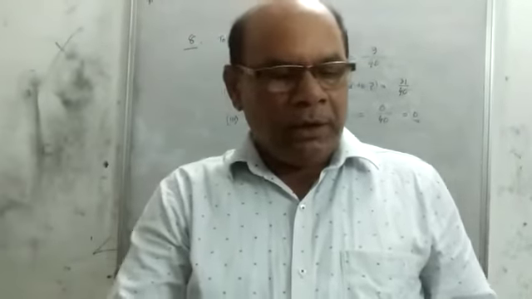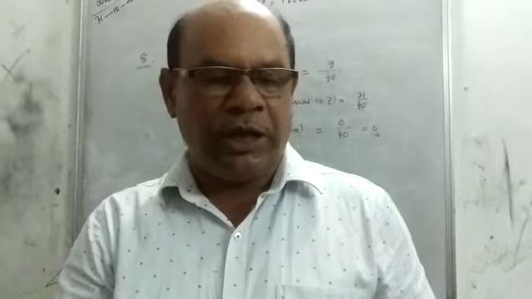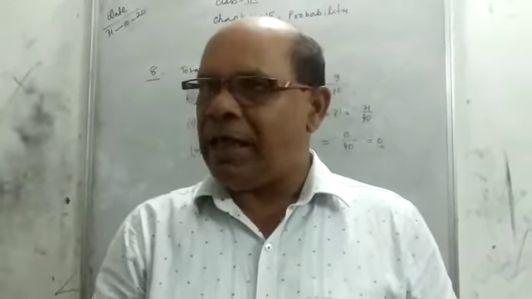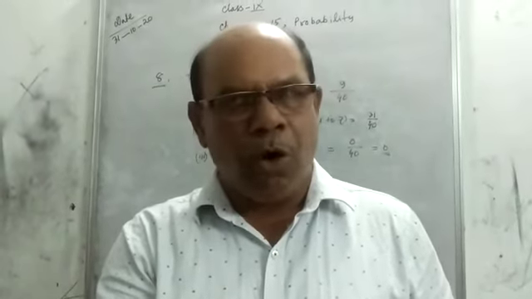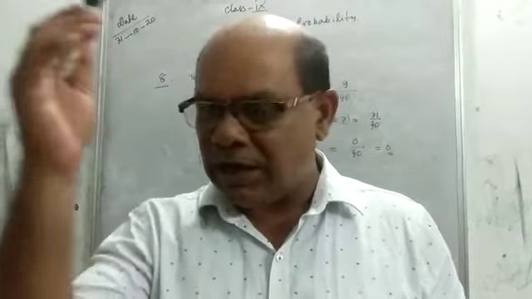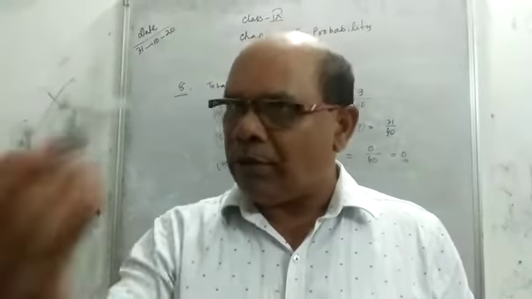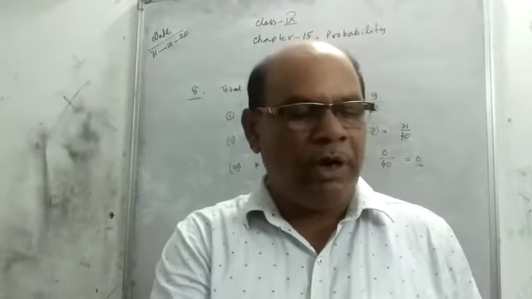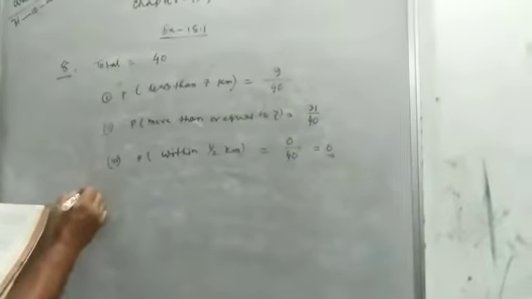Then it is given: find the probability that any of these bags, chosen at random, contains more than 5 kg. We have to count how many packets have more than 5 kg. Here it is one probability, but we can find more also. It can be exactly 5 kg, or less than 5 kg also. But here it is given more than 5 kg. Total how many bags? 11.